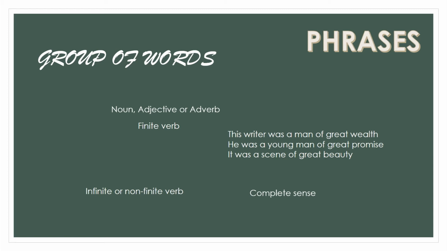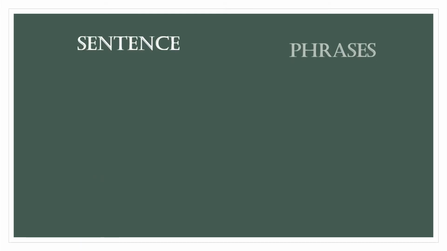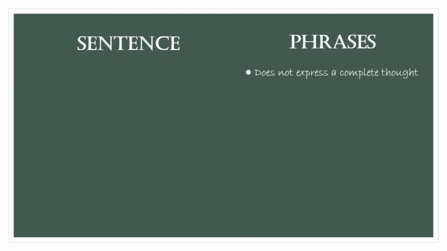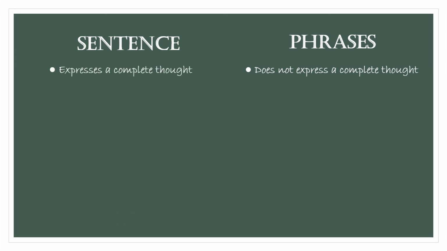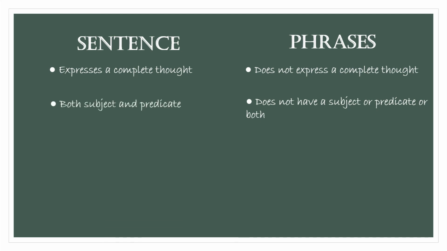Now we should know the difference between sentence and phrases. The phrase is a group of words that does not express a complete thought, whereas the sentence is a group of words that expresses a complete thought. Secondly, phrase does not have a subject or predicate or both, while on the other hand, a sentence has both subject and predicate.